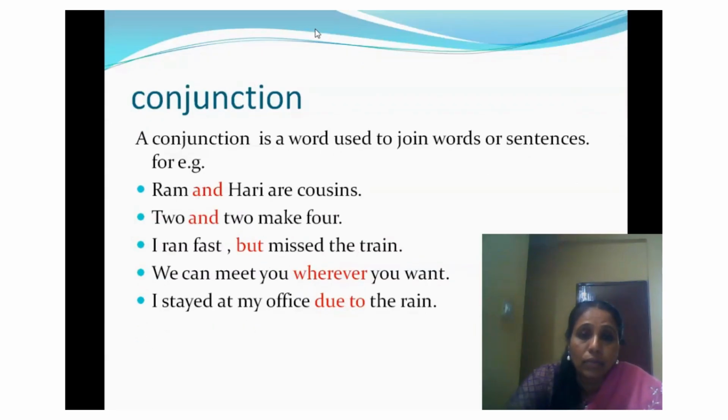Conjunction. A conjunction is a word used to join words or sentences. For example, Ram and Hari are cousins. Two and two make four. I ran fast but missed the train. We can meet you wherever you want. I stayed at my office due to the rain. So these words and, but, wherever, due to are all conjunctions because they join either two words or two sentences.